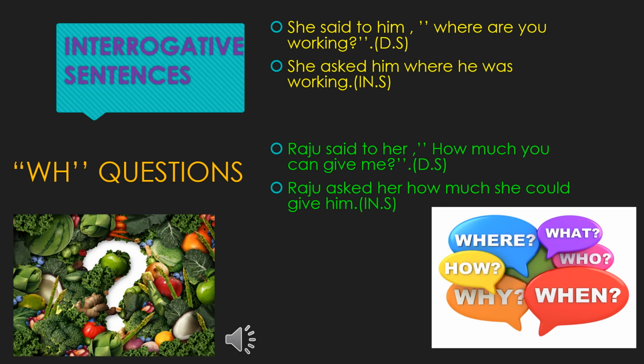See the second example. Raju said to her, "How much can you give me?" We have to change into indirect speech. Raju, as it is, you have to write it. Said to, you have to remove. Asked, you have to write it. Her, you have to write it as it is. Remove the punctuation mark. How much, you have to write as it is. You have to change it as she. Can, you have to change it as could. Give, as it is, you have to write it. Me, you have to change it as him. Raju asked her how much she could give him.